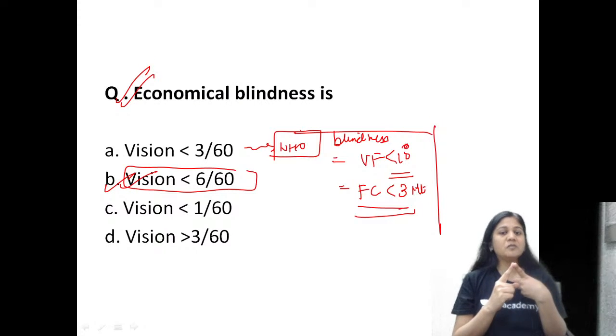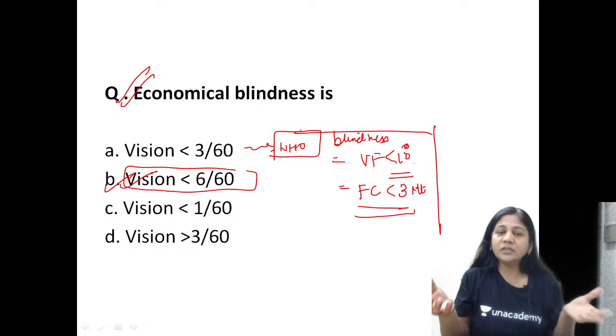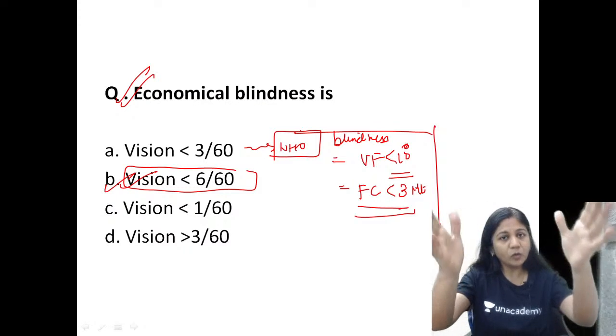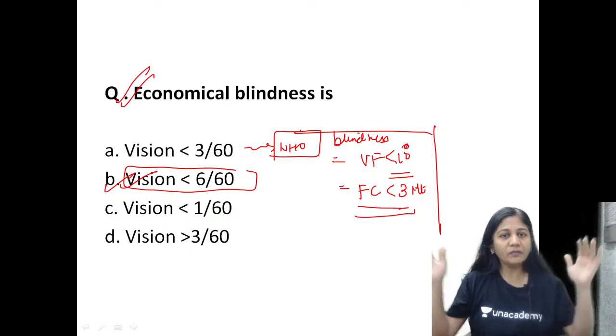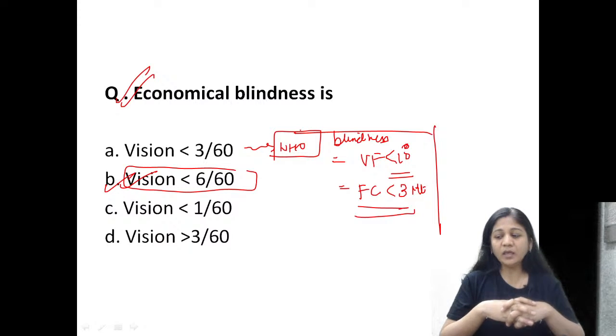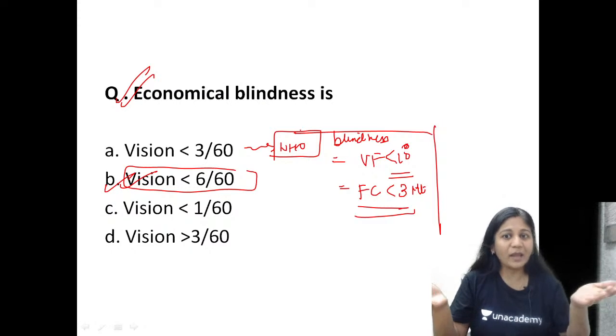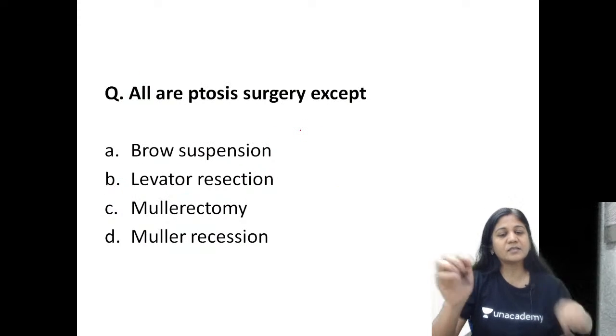It's not only a visual acuity less than 3/60, but a visual field less than 10 degrees. So guys, you know this can happen in advanced optic atrophy, advanced cases of glaucoma. Though you have the normal central vision, the field is absolutely gone. So you may have a very small field. That is also considered as blindness. Okay, so please remember all those definitions of blindness. This can be again a separate question. They can ask you what is not true about the definition of blindness, and there can be 3 criteria. Okay, chalo, let's move on to the next one.